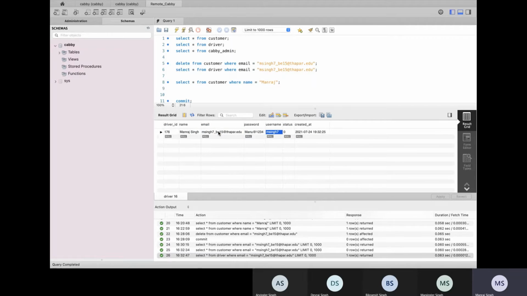Here it is. So if the person selects driver first, then the data will be added to the driver table. If the registration happened in the customer, it will go into the customer table, and so it goes for the admin table.